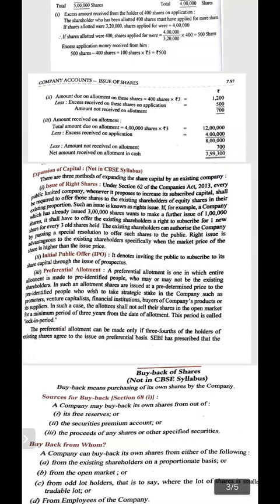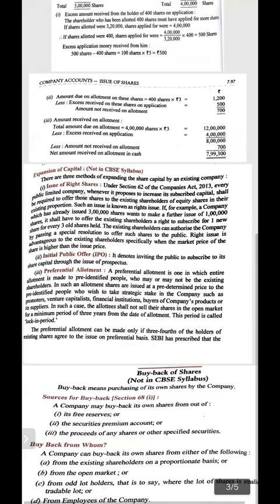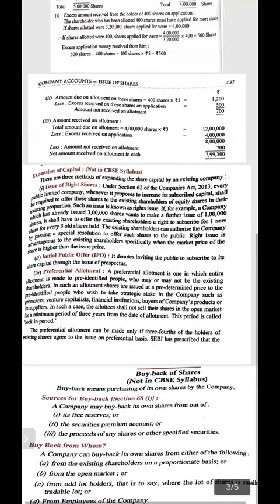I'm repeating, under section 62, the Company Act 2013, every public limited company, where it proposes to increase its subscribed capital, is required to offer those shares to shareholders of equity share in their existing proportion.